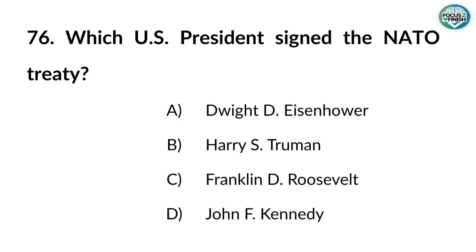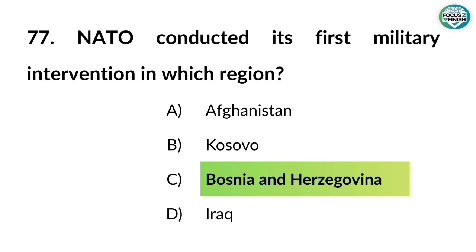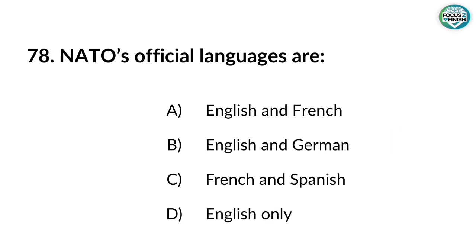76. Which US president signed the NATO treaty? Answer: Harry S. Truman. 77. NATO conducted its first military intervention in which region? Answer: Bosnia and Herzegovina. 78. NATO's official languages are? Answer: English and French.